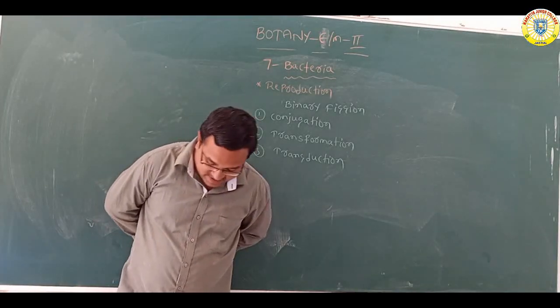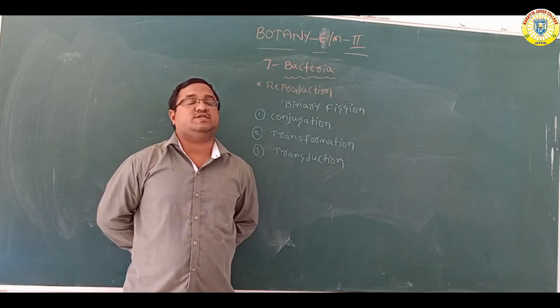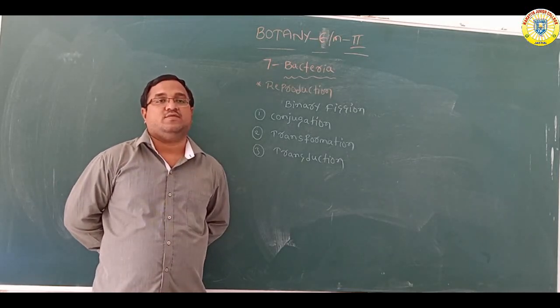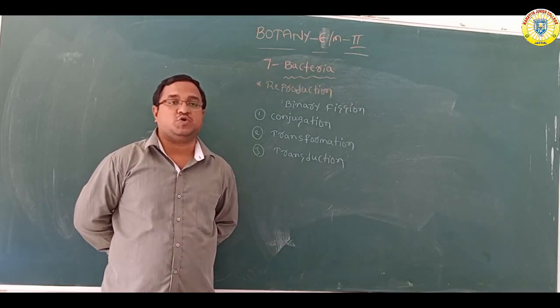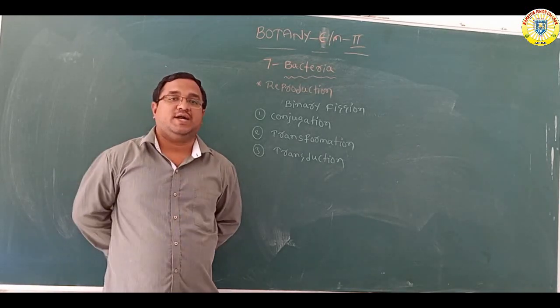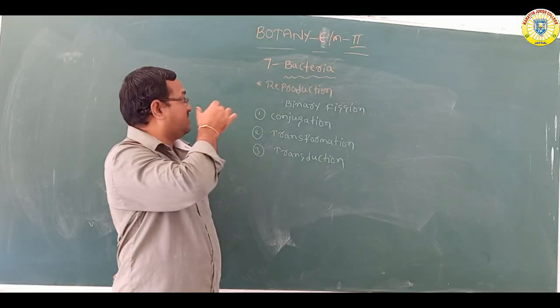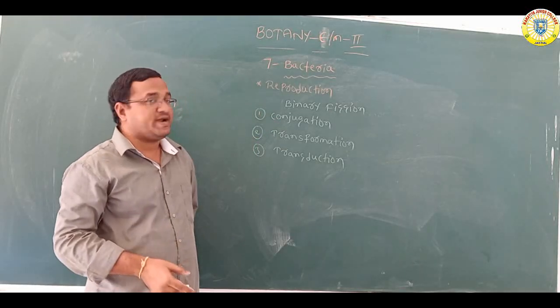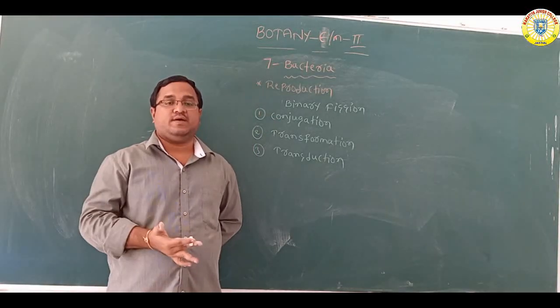So far, in the last class, we completed nutrition and the modes of nutrition: photoautotrophs, photoheterotrophs, chemoautotrophs, chemoheterotrophs, with examples and definitions. Now, in today's topic, we are going to discuss reproduction. Now, what about reproduction in bacteria?